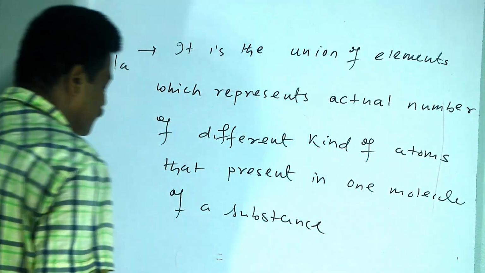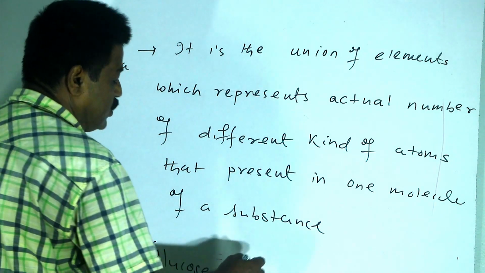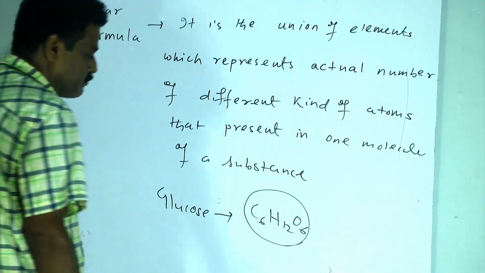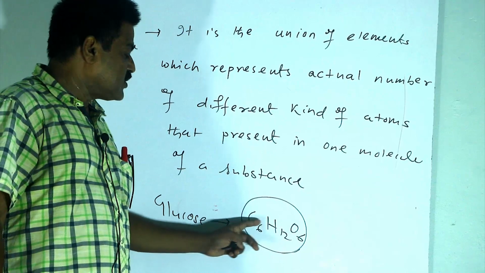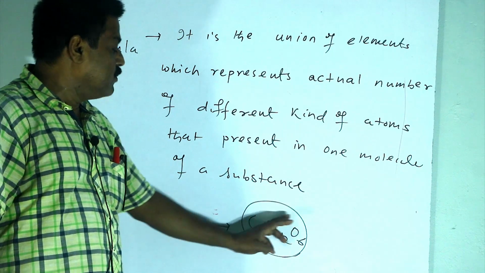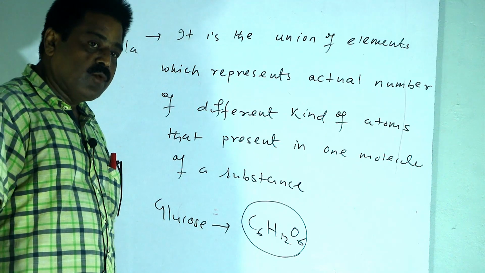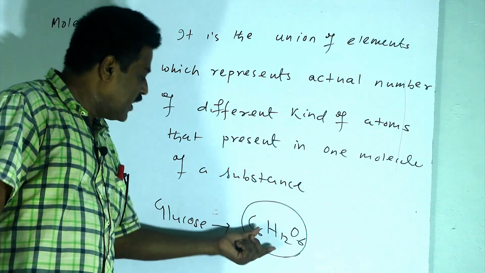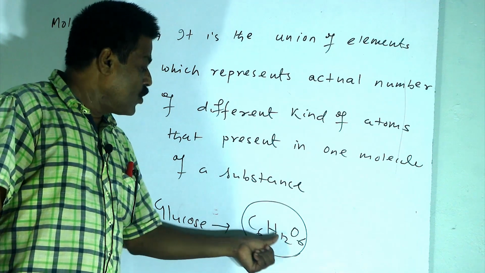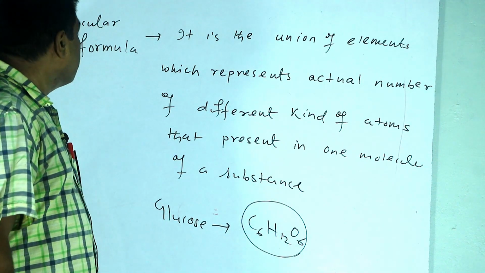As for example, let's say we are talking about glucose. The molecular formula of glucose is C6H12O6. It represents the collection of symbols, which represents the actual number of different kinds of atoms present in one molecule of a substance. Here, in one molecule of glucose, you see there are 6 atoms of carbon, 12 atoms of hydrogen, and 6 atoms of oxygen. This represents the molecular formula.